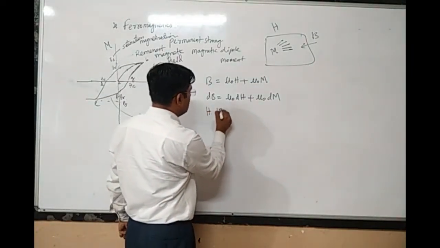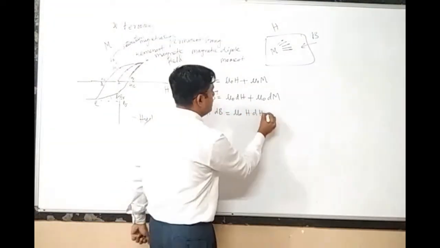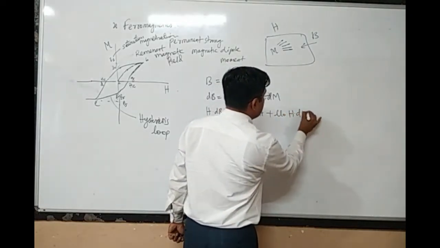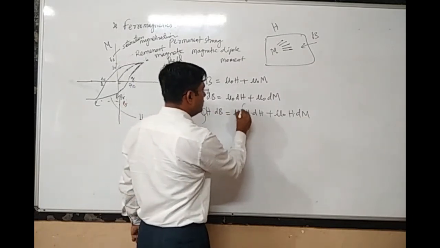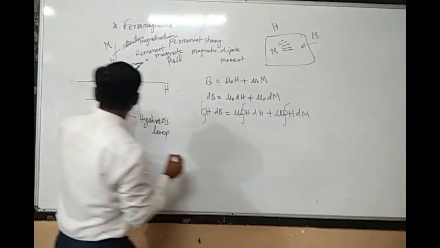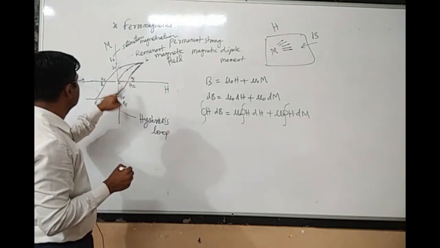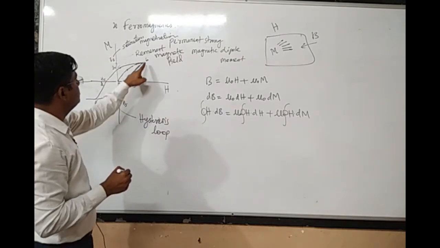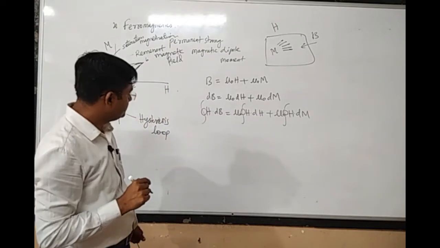So H dot dB is equal to mu0 times H dot dH plus mu0 times H dot dm, and integrate it over the hysteresis loop, over this closed loop. Which is the closed loop? This B, C, D, E, F, G, B. So we are integrating over the closed loop.